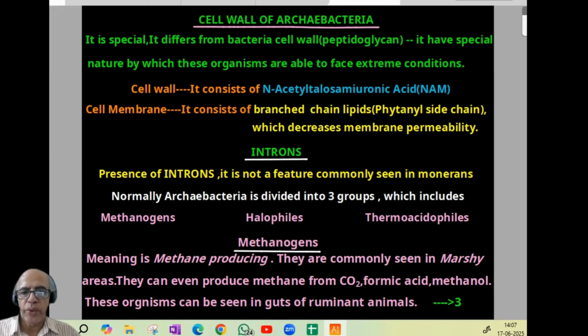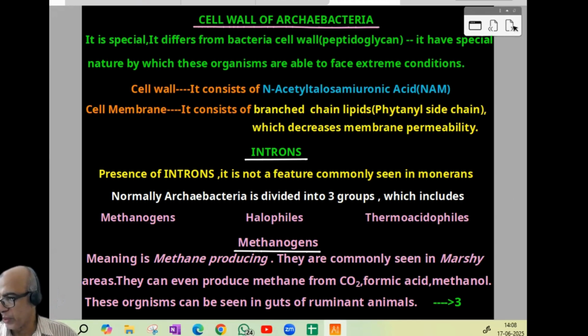First is methanogen. Gen means production, genesis, like microsporogenesis. So the meaning here is methanogens, methane producing. And they are commonly seen in marshy areas. They can even produce methane from carbon dioxide, formic acid, methanol. These organisms can be seen in guts of ruminant animals. I think up to that it is clear. So we can proceed to the next page.